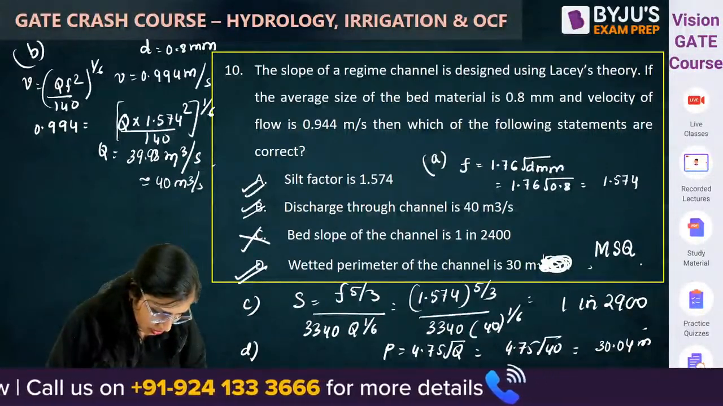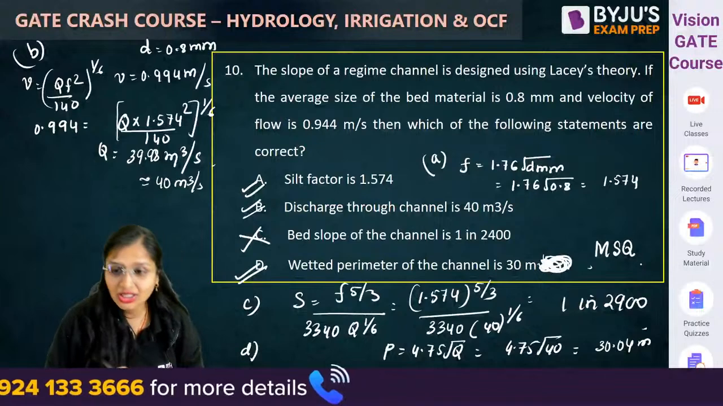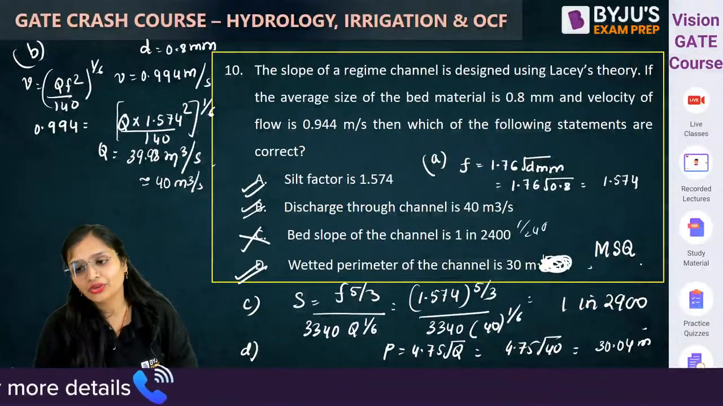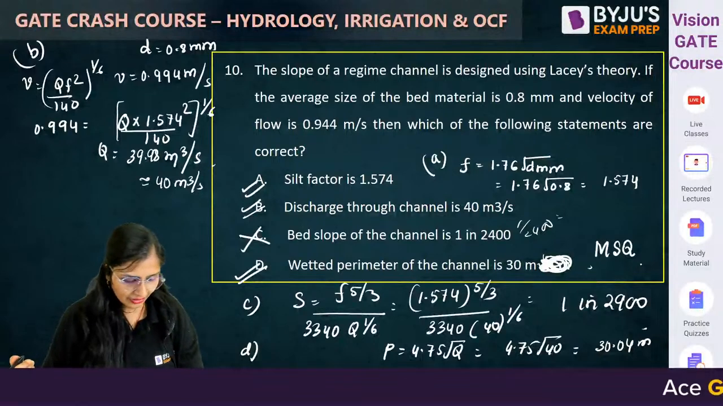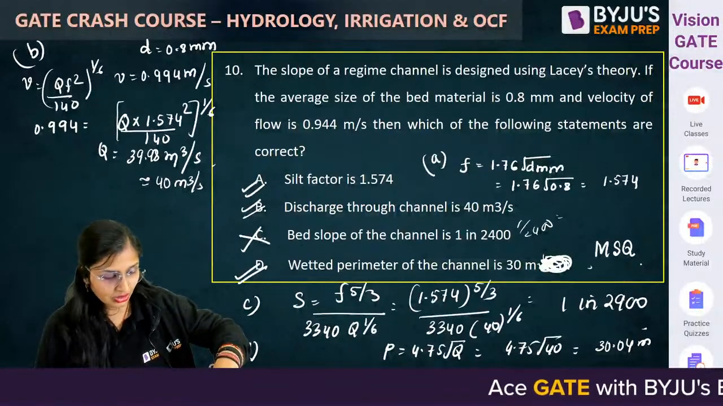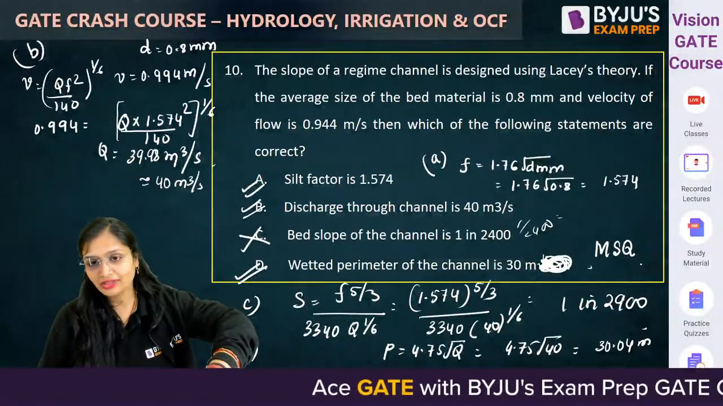3.4884 is not equal to 4.16. You calculated the value of 1 by 2400 and checked it out. That is also correct, Samriddhi. That way also you can do it. Absolutely correct.